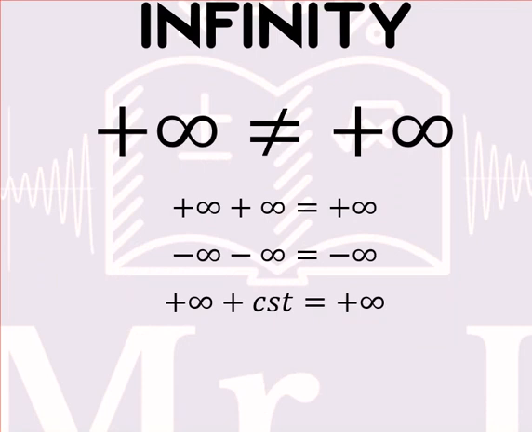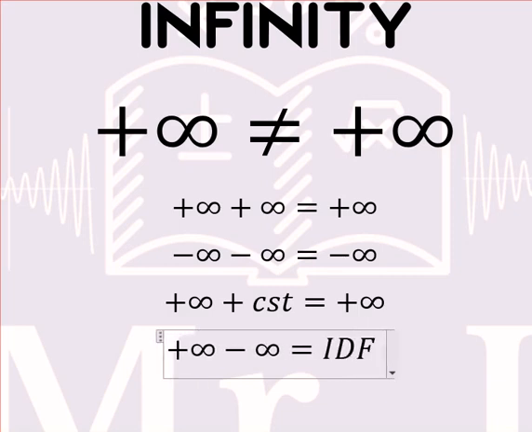Now guys, maybe the fact that plus infinity is different than plus infinity is amazing, but we also have a lot of problems here, because if I want to find plus infinity minus infinity, I cannot say that this quantity equals 0, because I claim that plus infinity is different than plus infinity. And when we reach this case, we call it IDF. IDF means that this case is an indeterminate form, and when you have the case of IDF, this means that you have to go and find a different method.